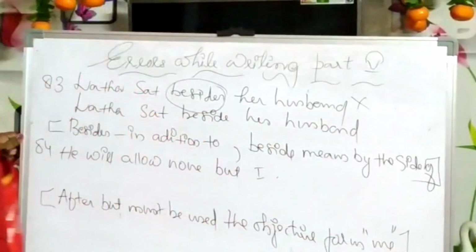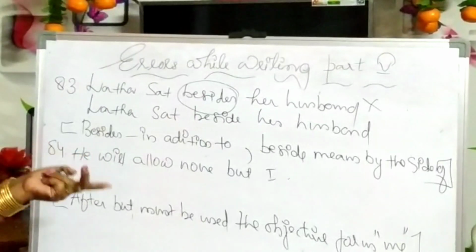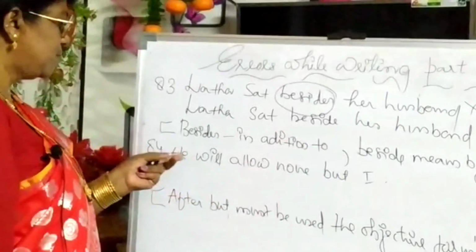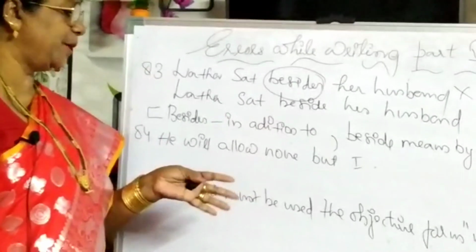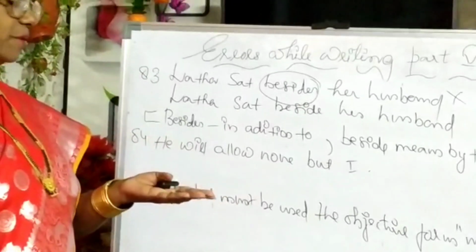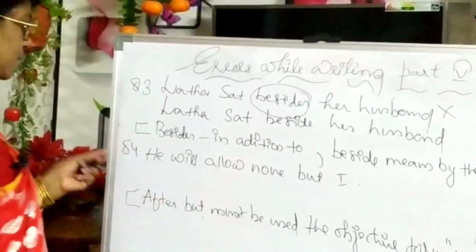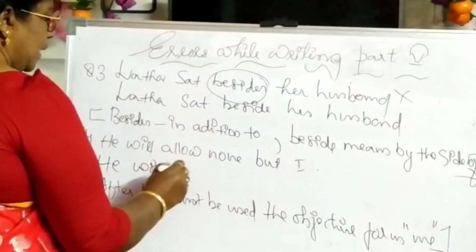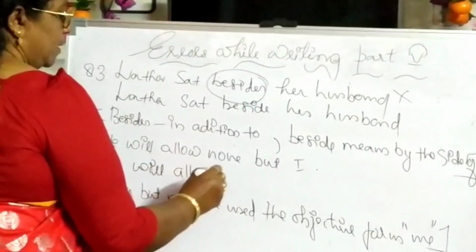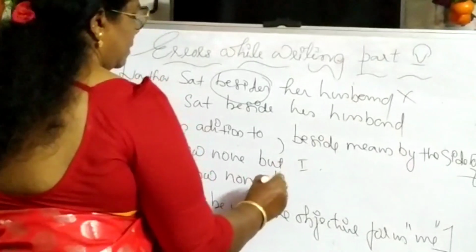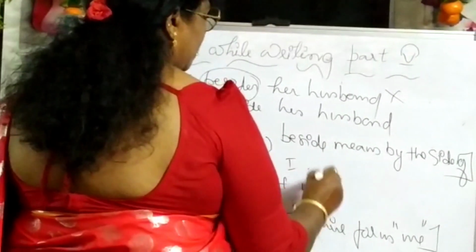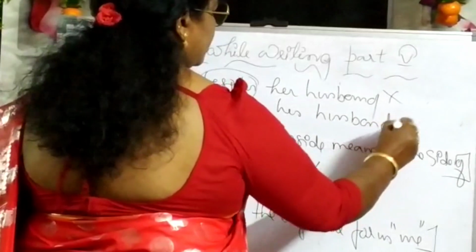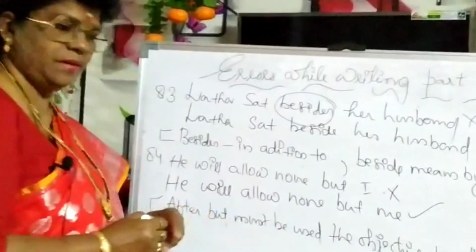Then next one. He will allow none but I. After but, the objective form me must be used. So, here we can change. He will allow none but me. This is wrong and this is correct. Okay? Following me?